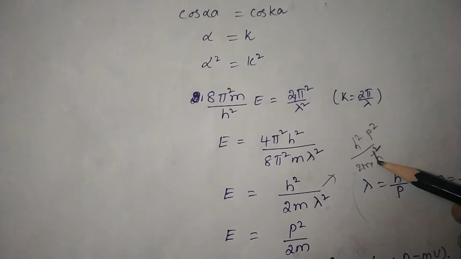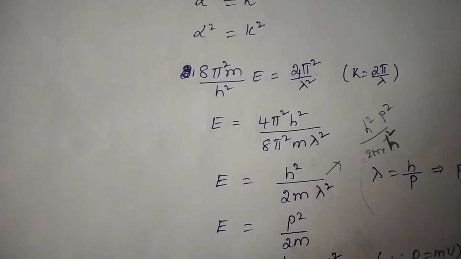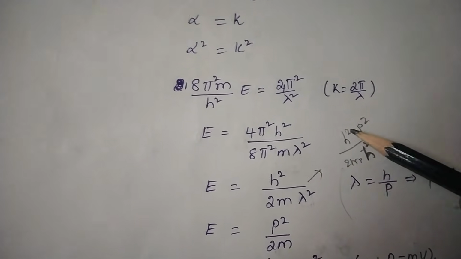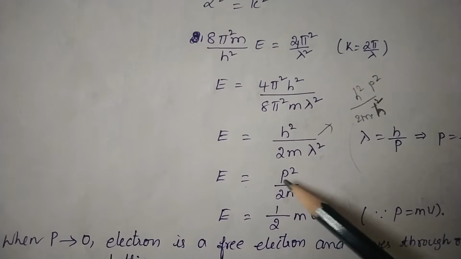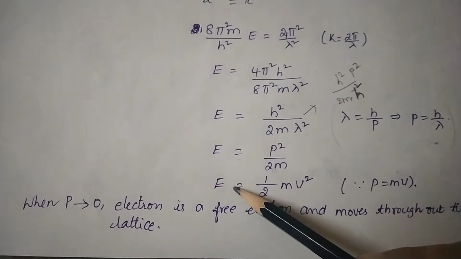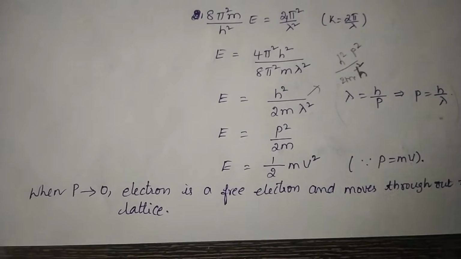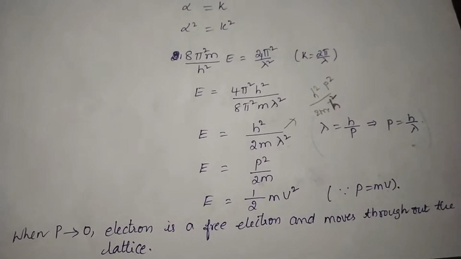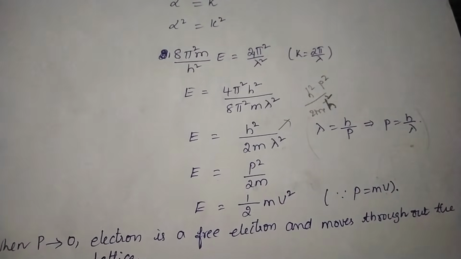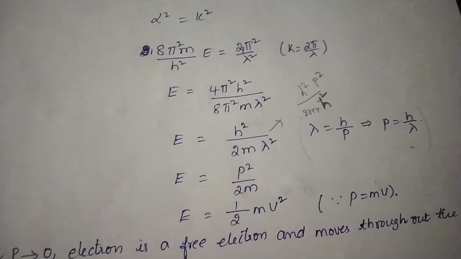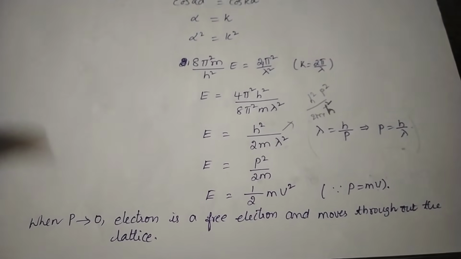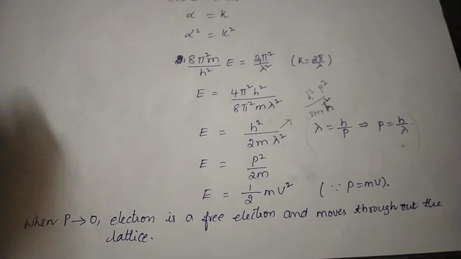P square term turns to the top. So h square gets cancelled. E is equal to p square by 2m. So energy E is equal to, you know that p is equal to mv. On substituting, you are going to get m square v square. Both m's get cancelled. You are going to get E is equal to half m v square.